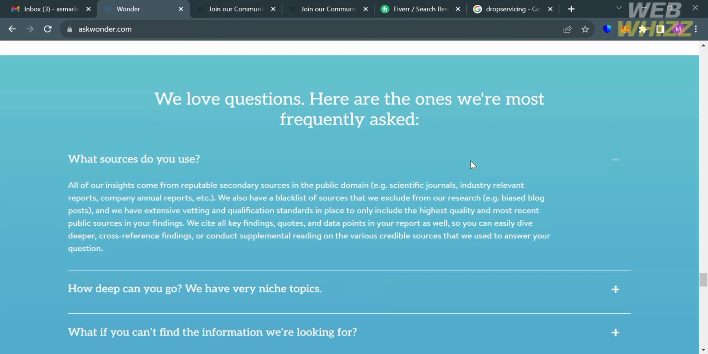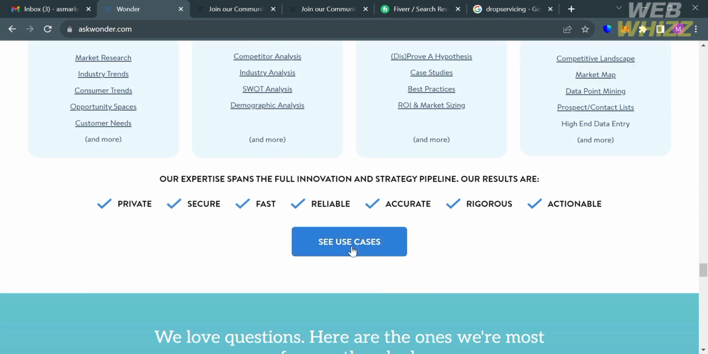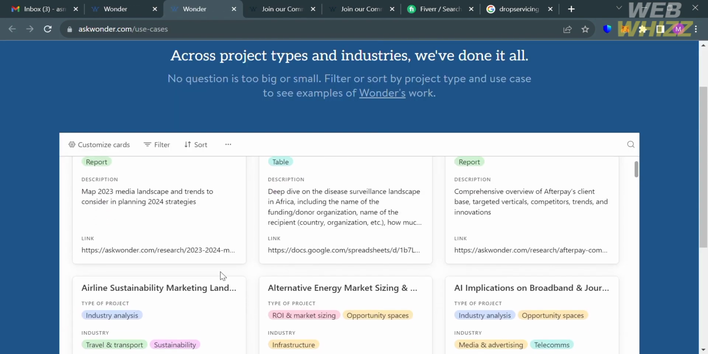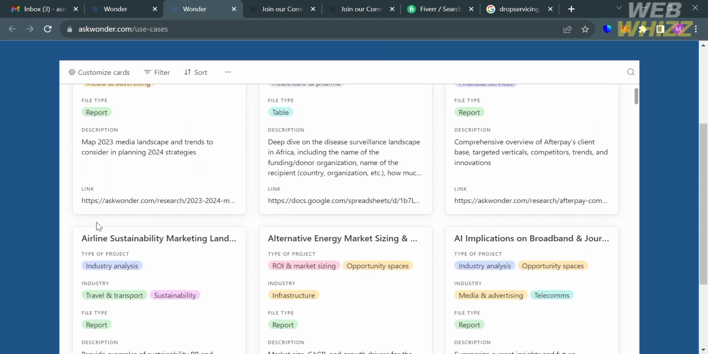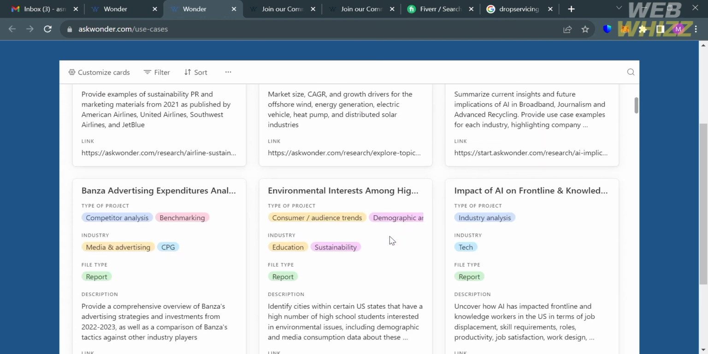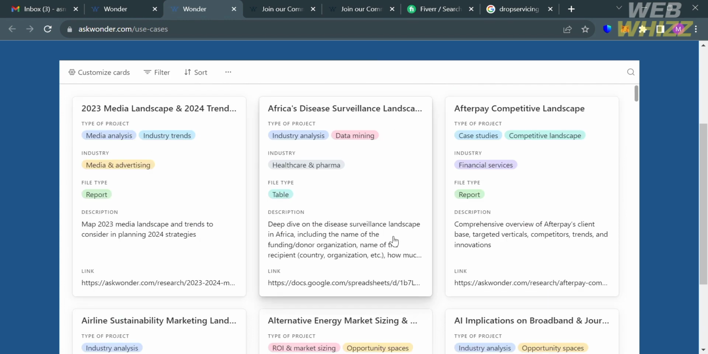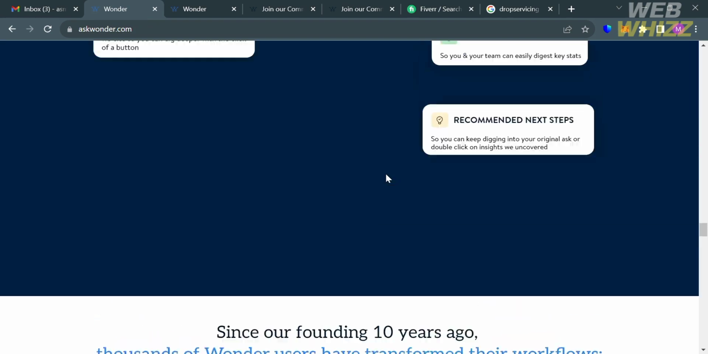And if you want to see some other cases or projects created by other users, kindly proceed by clicking this button, See Use Cases. Then you will be directed to this page. From here, it will show you the list of the research projects that have been published and submitted on this platform. And as you can see, it contains different kinds of industry, file type of project, and even the title of it. So those are basically examples of some of the research projects that you could also submit on this platform.